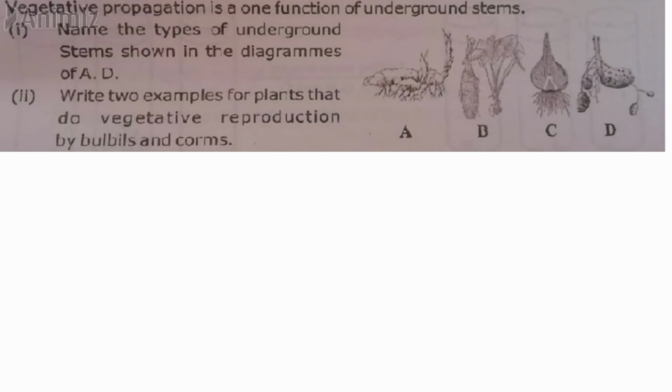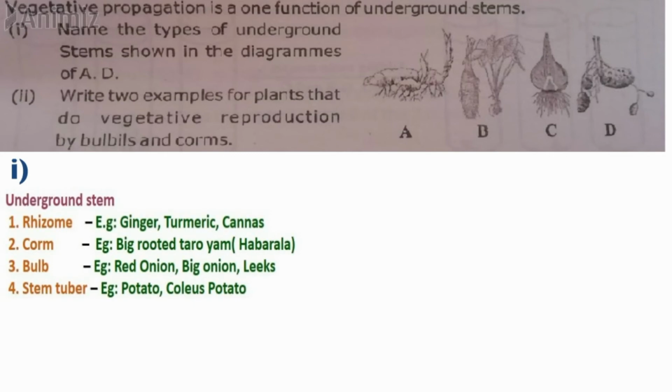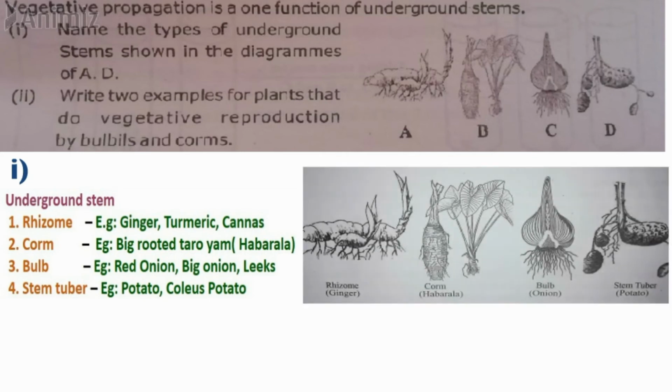The first question is, name the types of underground stem shown in diagrams A to D. As we learned earlier, we have only four types of underground stem. Those are rhizome, corm, bulb and stem tubers. If stems grow horizontally under the soil, they are rhizomes. So A is a rhizome. If the stem grows vertically under the soil, it is a corm.